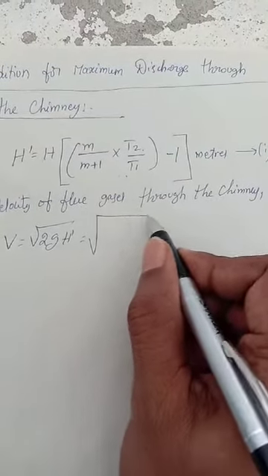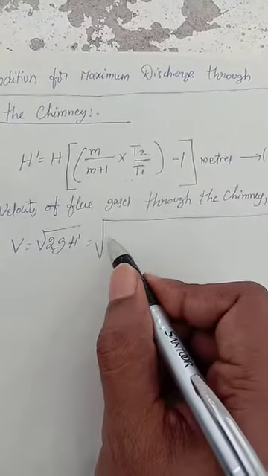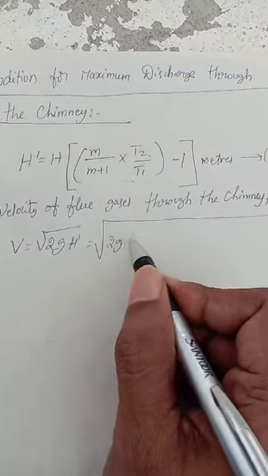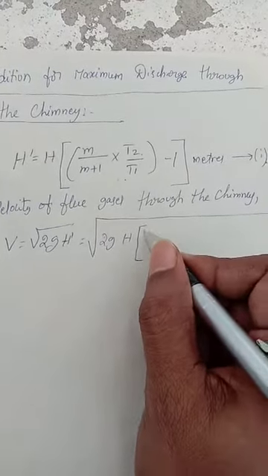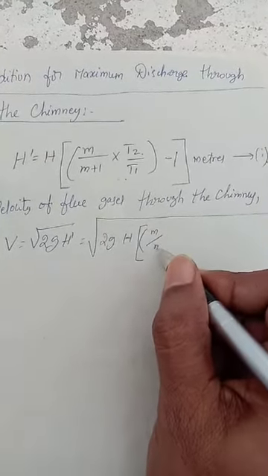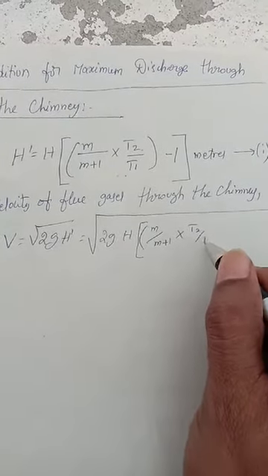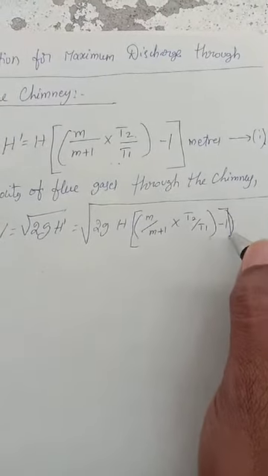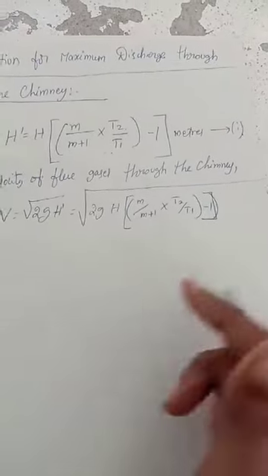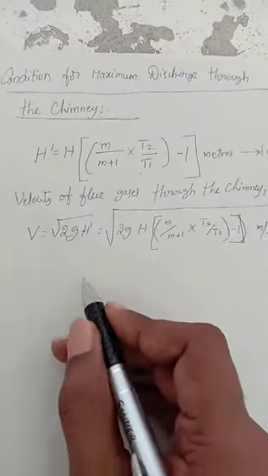Now this H dash value I substitute in here: V is equal to root of 2g H m by m plus 1 into T2 by T1 minus 1. The unit is meters per second, so we know very well.